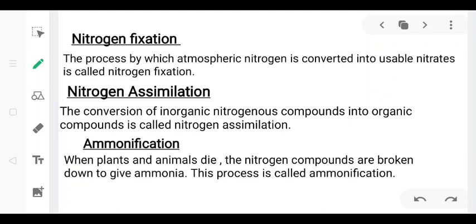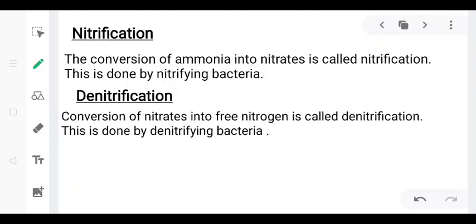Okay, next is ammonification. Ammonification is a process in which the organic nitrogen compounds present in the plant and animal body get converted into ammonia. And this happens when the plants and animals die, the decomposers decompose the body. Decomposers like fungi or bacteria decompose the body and break down the nitrogen compounds into ammonia, and the process is known as ammonification. Next is nitrification. It is the conversion of ammonia into nitrates by the nitrifying bacteria.